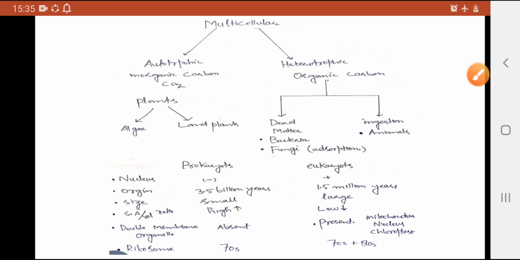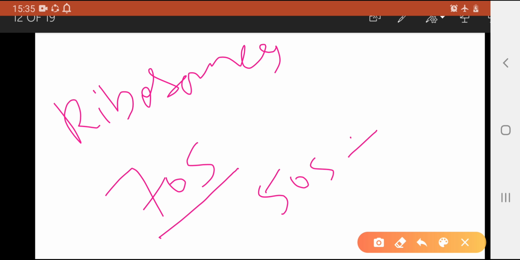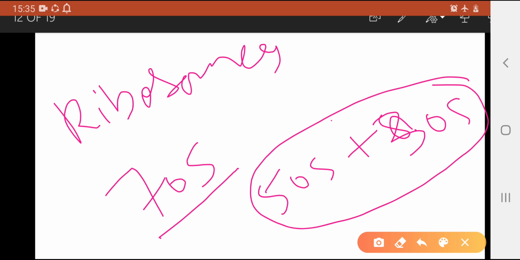And one more thing, we will talk about the ribosomes. I hope this may be clear. Prokaryotes contain 70S ribosomes. The 70S ribosomes are made up of two subunits, one is 50S and another is 30S. These two subunits combine to make the 70S ribosomes.